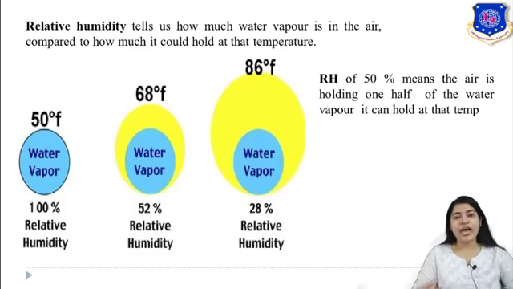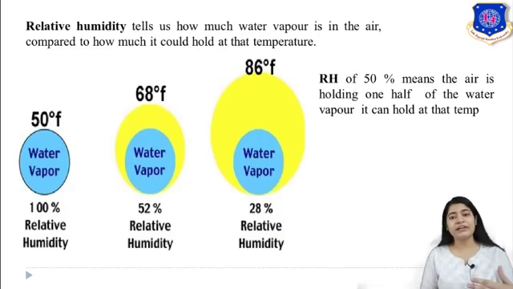Now, as you have increased the temperature to 68 degrees Fahrenheit, the capacity of the gas to hold water has changed. So you can see 52% relative humidity is there. It is telling you how much water vapor is present at 68 degrees Fahrenheit, compared to how much it can hold.